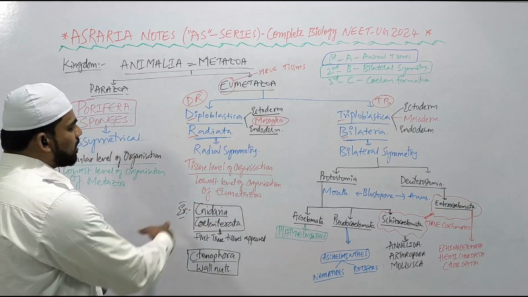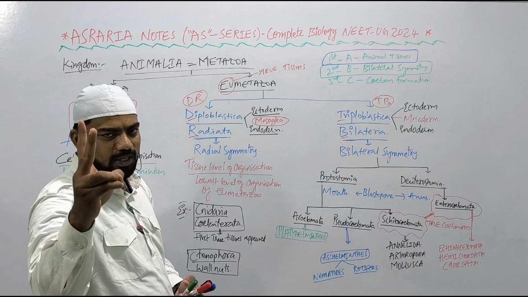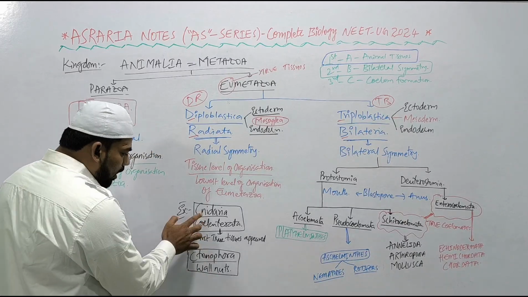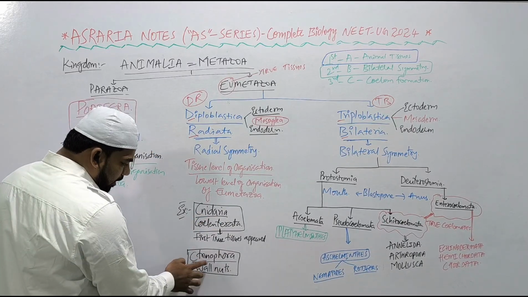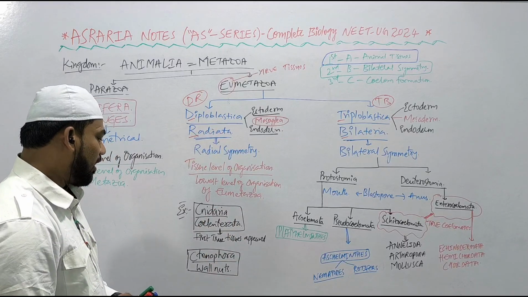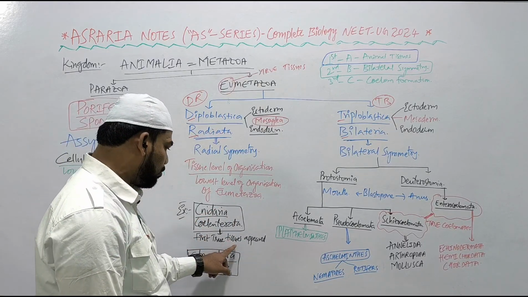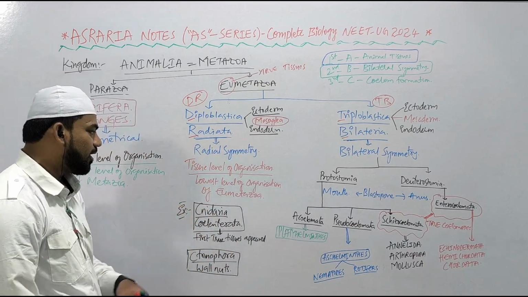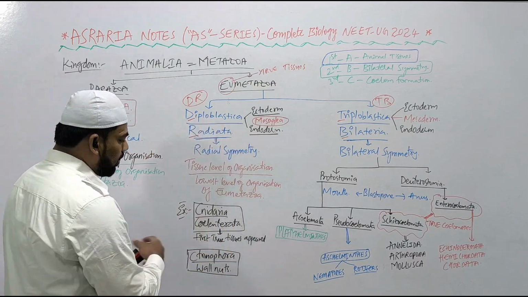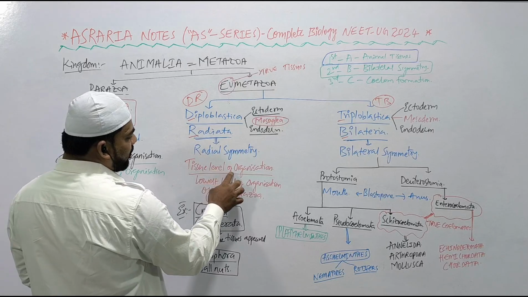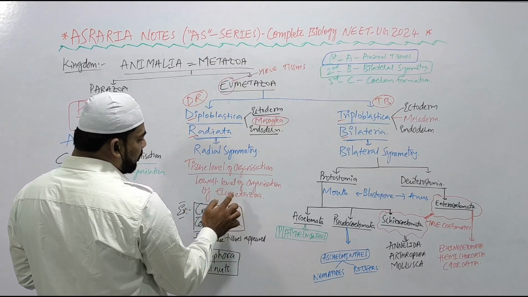There are two phyla in the Diploblastica. Diplo माने two germ layers है ना, उसी तरीके से two phylum है, ऐसा याद रखो. Cnidaria और Coelenterata phylum, Ctenophora, sea walnuts phylum. ठीक है, तो Cnidaria के अंदर सबसे पहला true tissues appeared. First time true tissues appeared in the phylum Cnidaria or Coelenterata. So tissue level of organization दिखाते कौन? Cnidaria और Ctenophora. तो tissue level of organization is the lowest level of organization of eumetazoa.